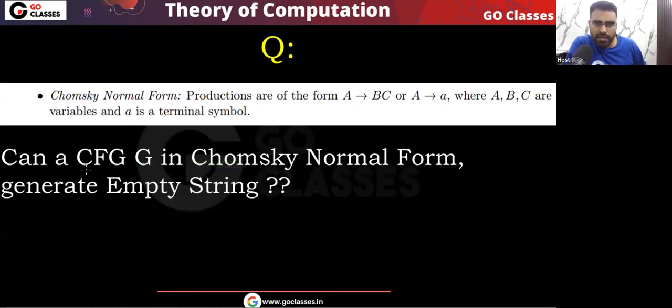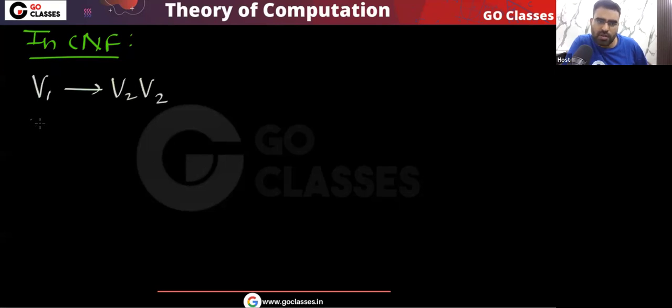Read this. Can a context-free grammar in Chomsky normal form generate empty string? Can you generate empty string? Simple question, let me know. Because remember, in Chomsky normal form, only two types of productions are allowed, where a variable going to two variables or a variable going to a single terminal.